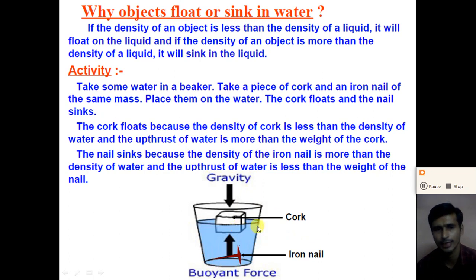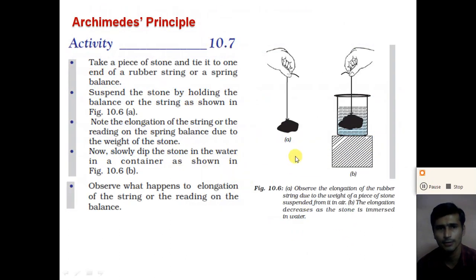So we can say that the iron nail sinks in the water. Understand, dear student, why an object floats or sinks in water. Now we will understand the Archimedes principle. The scientist Archimedes explained what amount of buoyant force is exerted on an object when it is placed partially or fully in a liquid. For that, let us understand Activity 10.7.